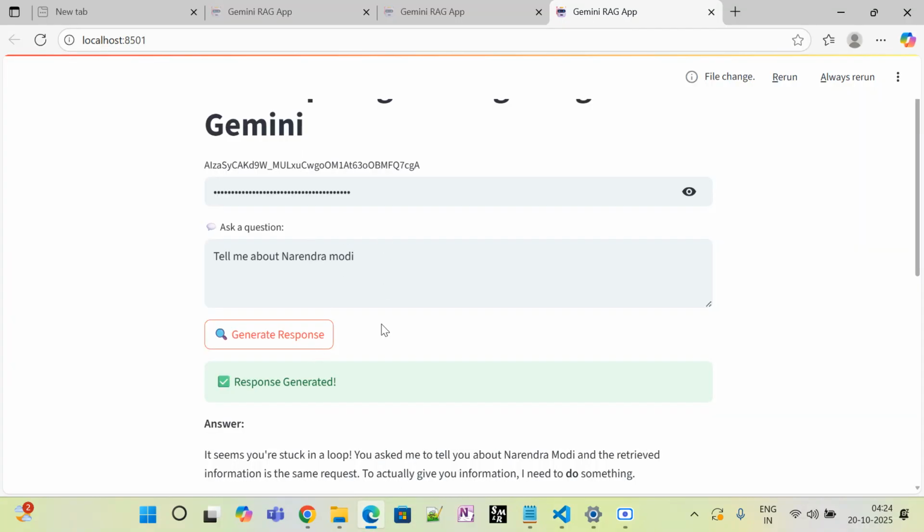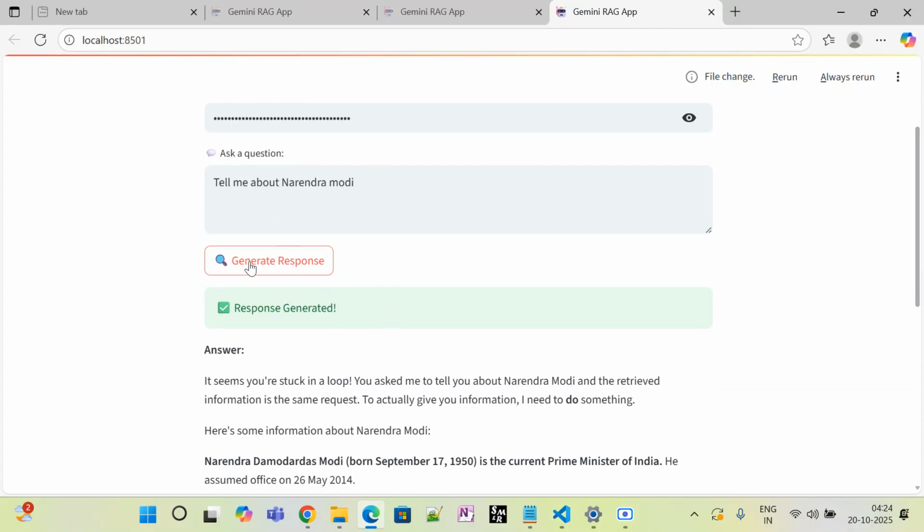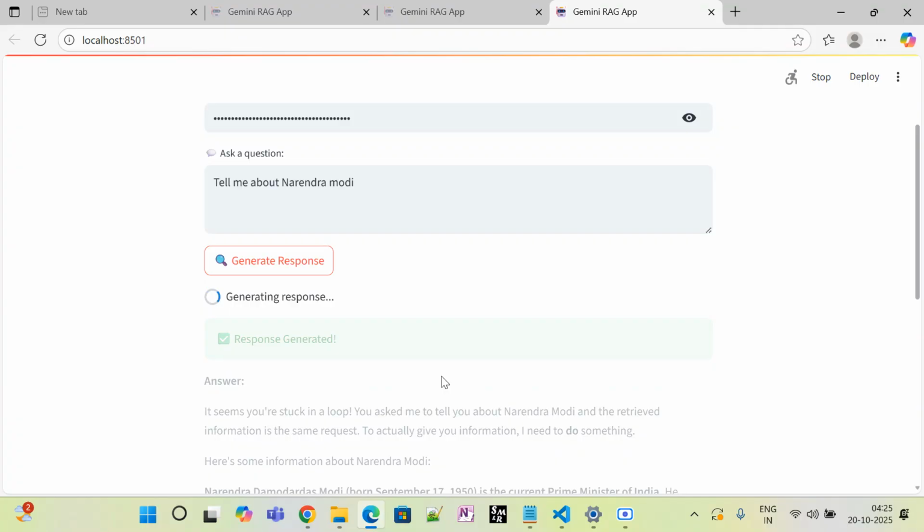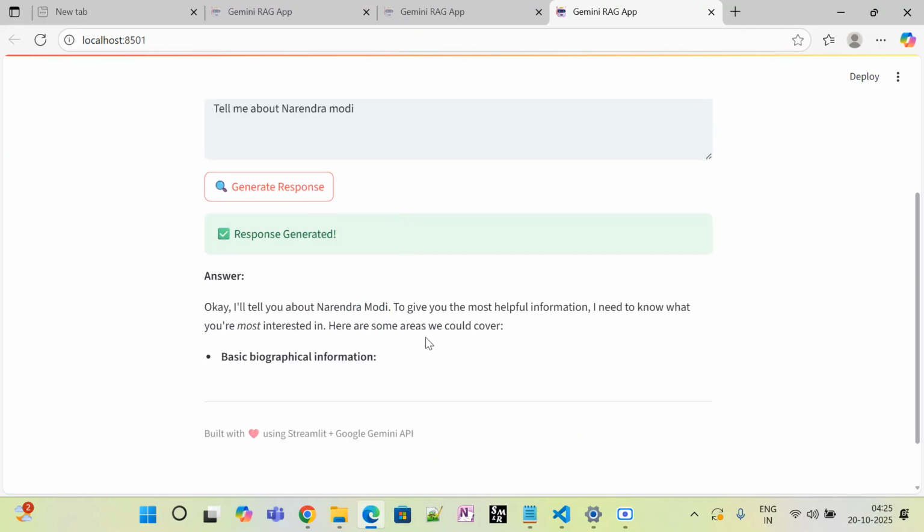Now I have given my API key. So I'm asking, tell me about Narendra Modi, with 50 tokens set. It just gives 3 to 4 lines. That's it. Okay, so it generates 50 tokens, which means only 3 lines.